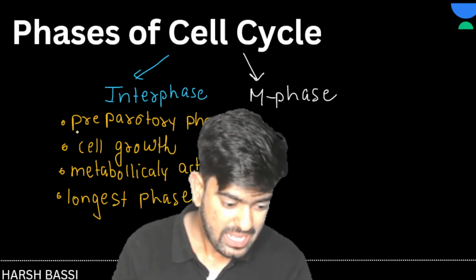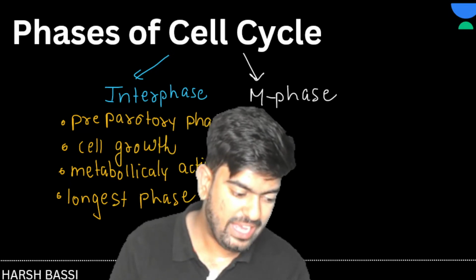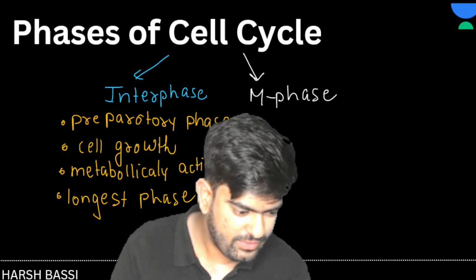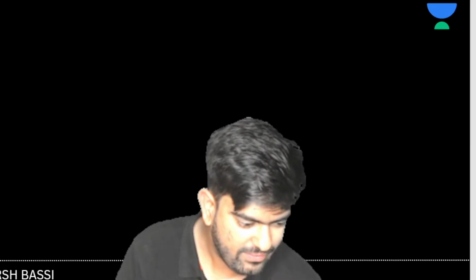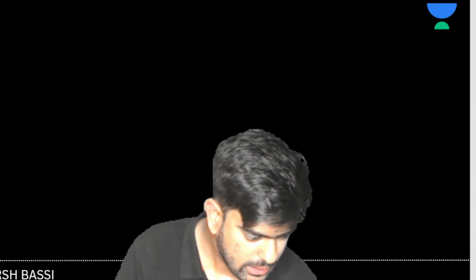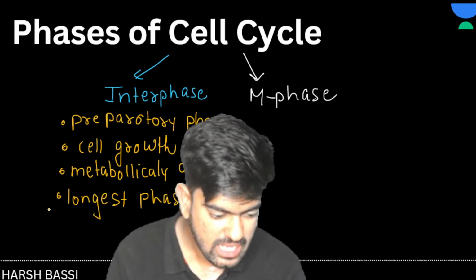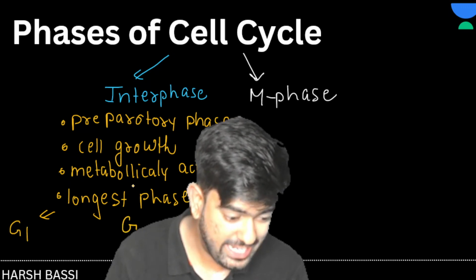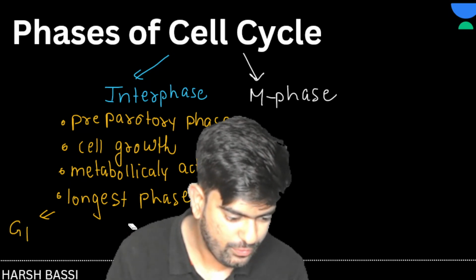Now, in the interphase, we again have a few phases. So what phases do we have? Let me show you. In interphase, we have G1 phase, S phase and G2 phase.